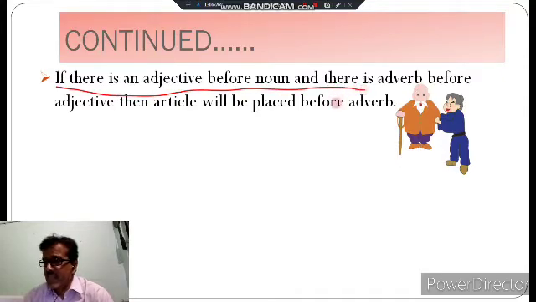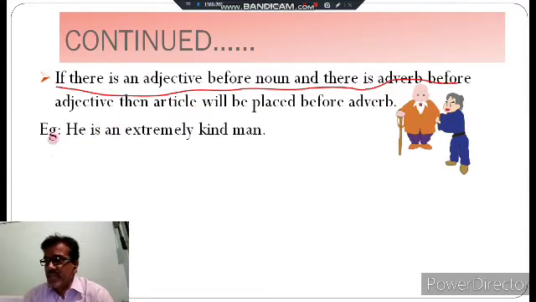In the first sentence I taught you before a noun, in the second before an adjective if there is an adjective before a noun, and in the third I am telling you it is placed before an adverb if there is a noun, an adjective, and before that an adverb.